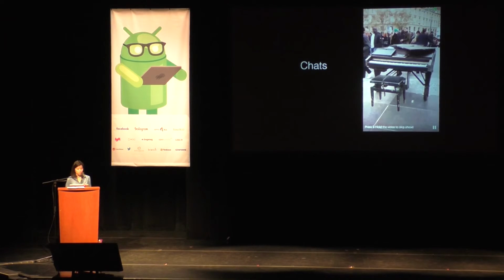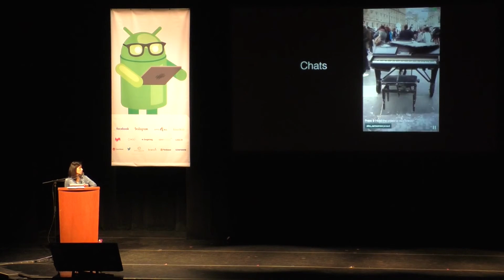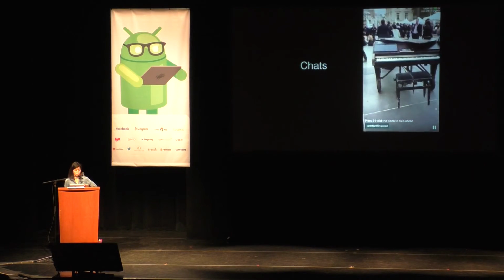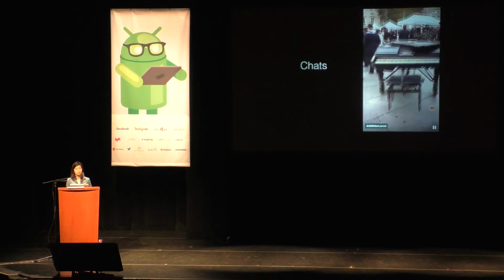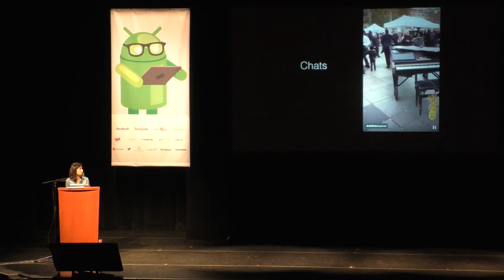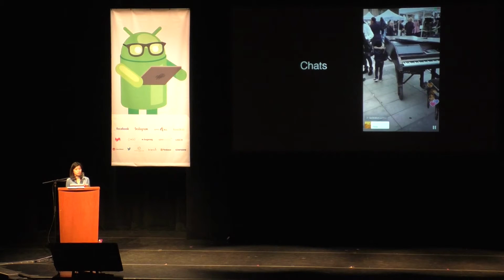This here is an example of what Periscope looks like if you've never seen it before, with some of our chats that happen. This is a video that I took very shortly after the Paris attack that happened last year. This person was moving his piano into a public place so he could play a beautiful song for everyone to enjoy, and he was broadcasting it at the same time, and people were joining in and sharing their sympathy with everybody who was dealing with the attacks. And that was really cool to see, conversations and Periscope being used as a way to connect people after an incident like that.